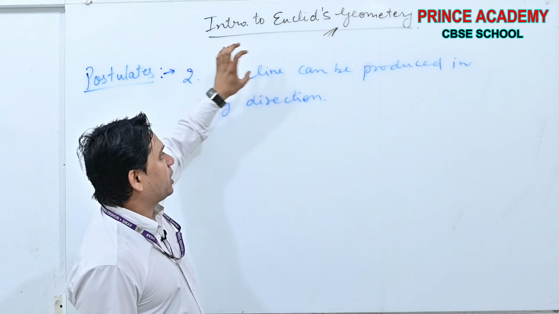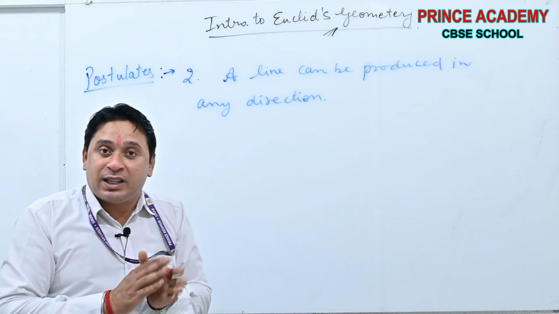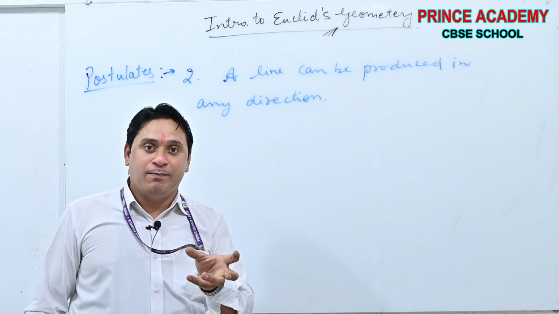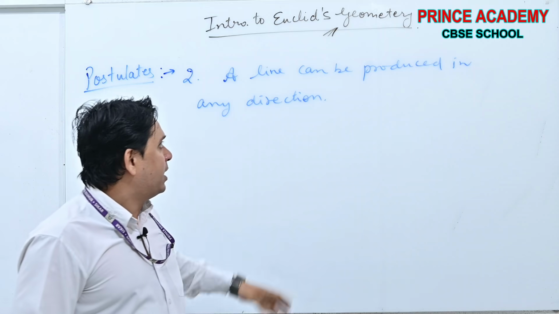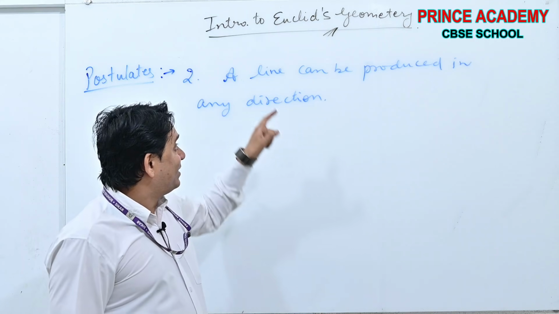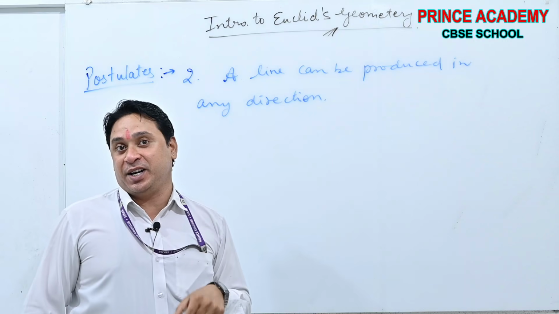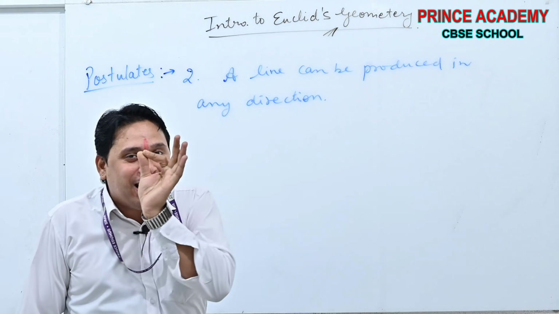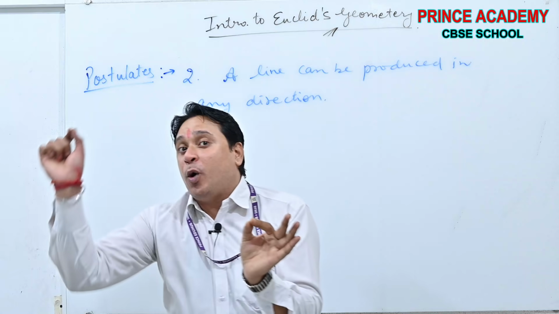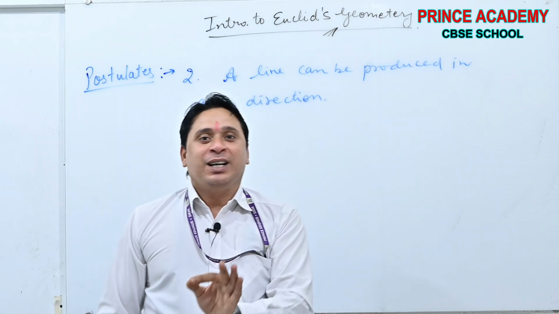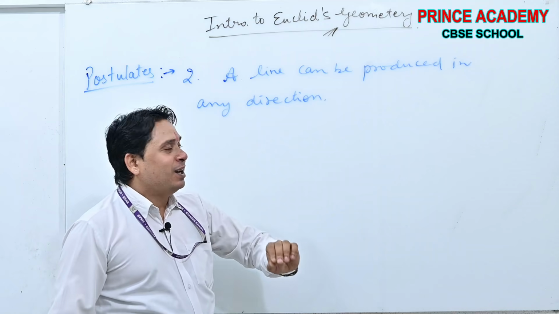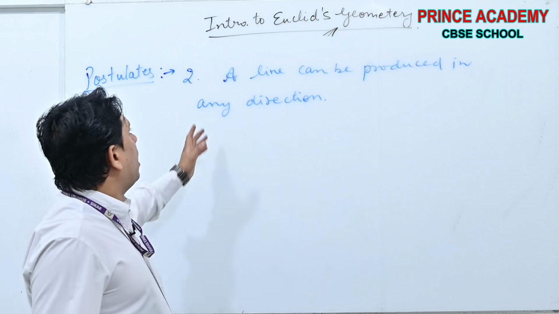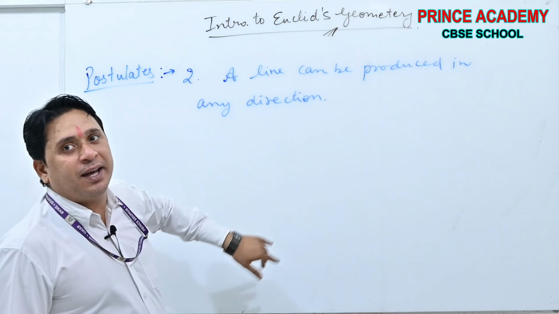Because these were the observations he observed, and then modern geometry was formed, and in modern geometry some mathematicians say, sir, these are wrong. No. These were the base of the modern era. Might be these assumptions can be a little bit different from the modern definition, but modern definitions are the heirs of this. Now see, a line can be produced in any direction.